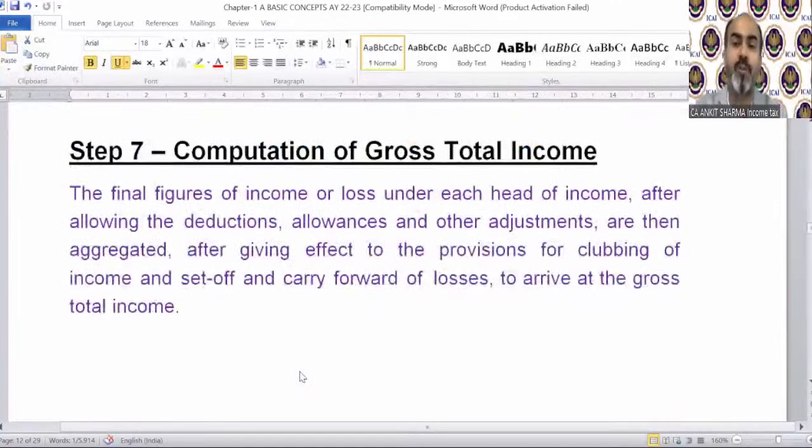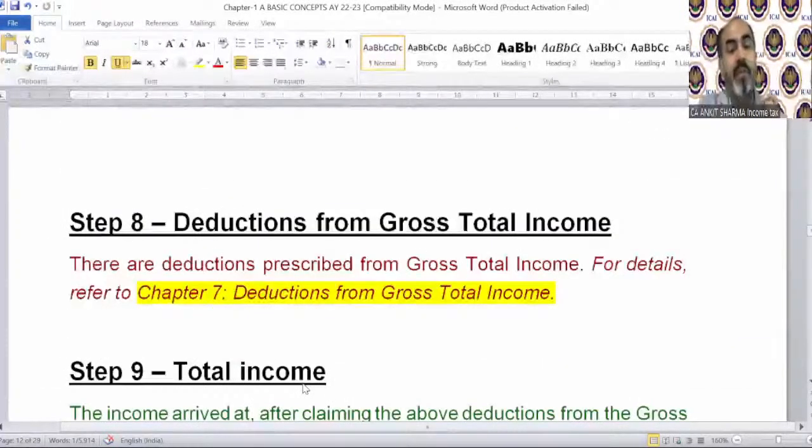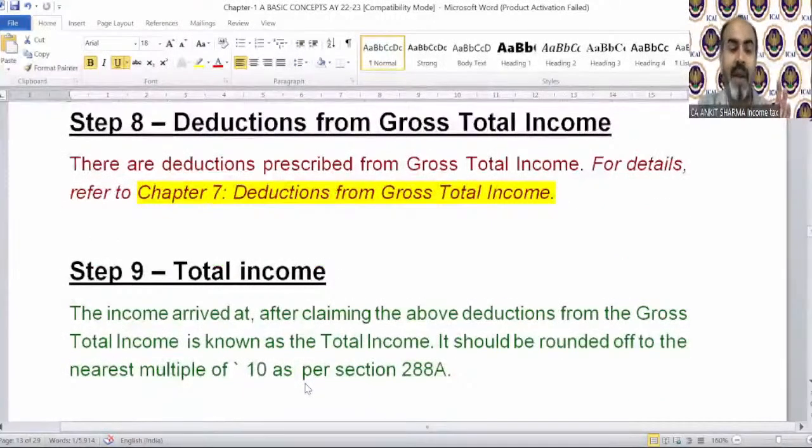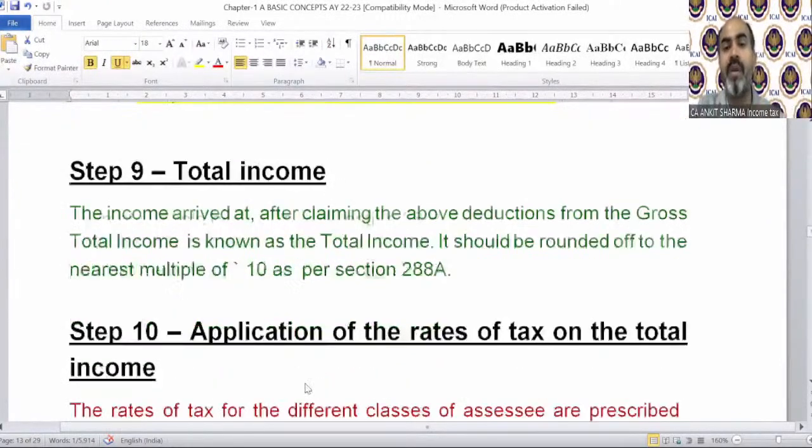Computation of gross total income. I have told you, you have to calculate 5 heads of income. Then you have to apply the provisions of clubbing and set off. Then you will find out the gross total income. Then we will deduct the deductions from section 80C to 80U. And after deducting that, we will find out our total income that is going to be taxable.